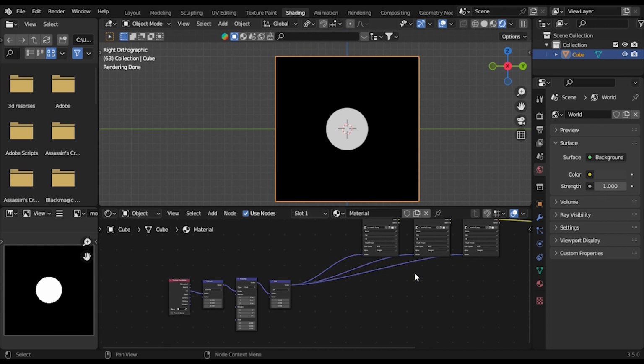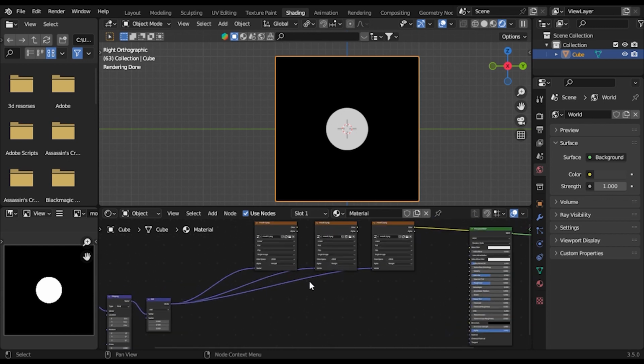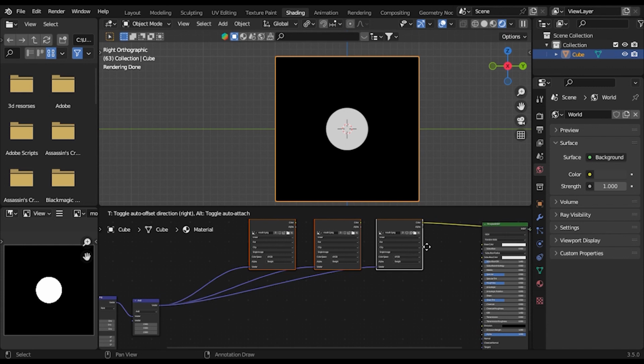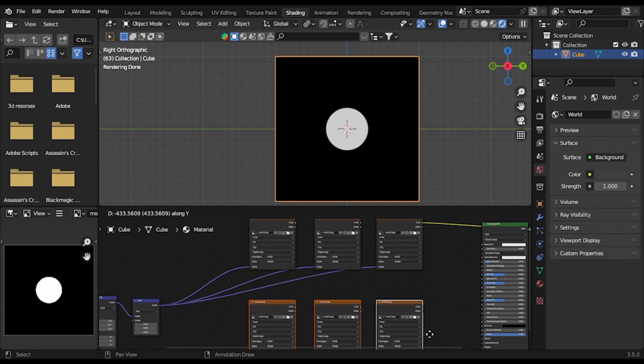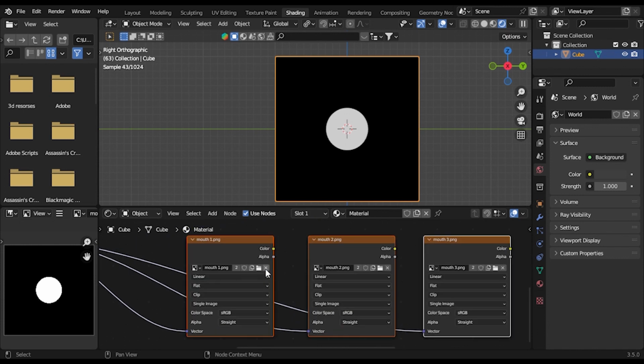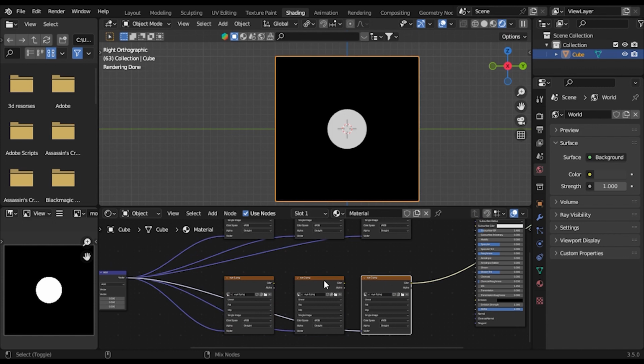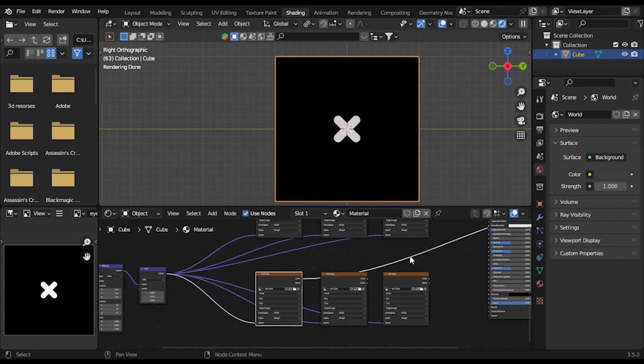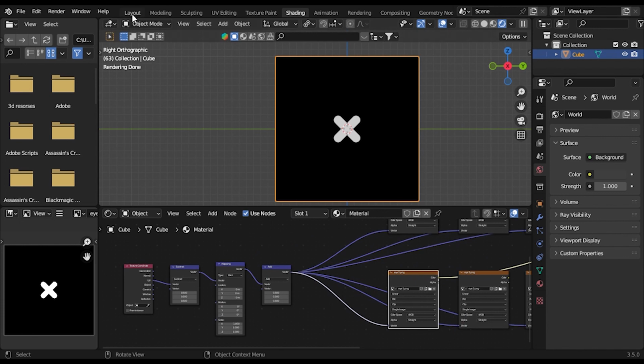So after adding your mouth images, let's add the eyes. Select all these, Shift D to duplicate, grab on the y-axis, connect this with Alt and right mouse dragging. Let's change this to I1, I2, and I3. So this, and this. After that, we need to go back to layout,